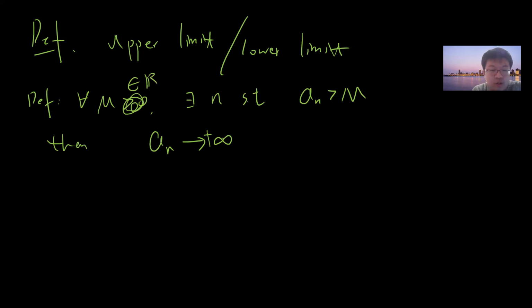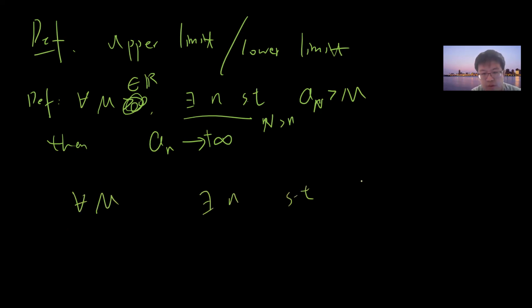For every n larger than N, an will be larger than M, and I denote this as an converging to infinity. Similarly, if for any M there exists N such that for larger n, an is less than M, so an can be arbitrarily small, then I write an converges to minus infinity.